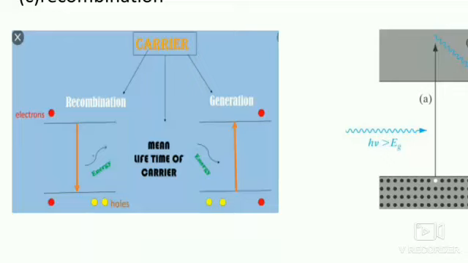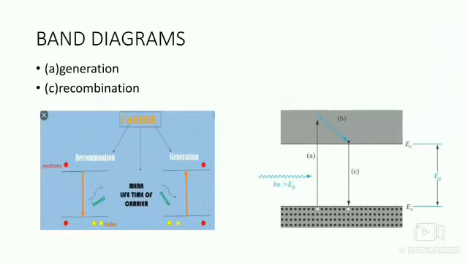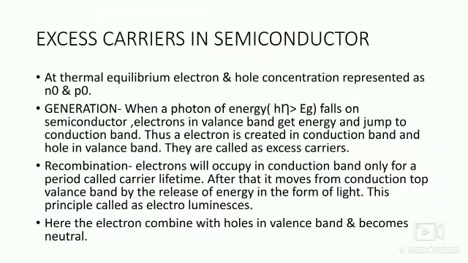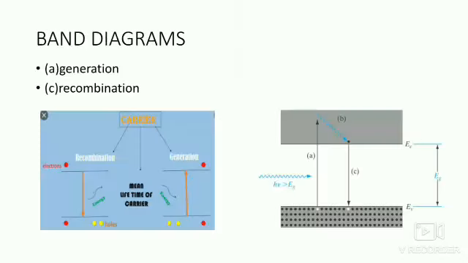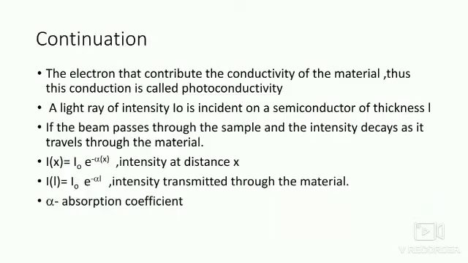Generation, which is seen in the rightmost end, is where the electron falls from the valence band to the conduction band by acquiring energy. In recombination, which is the leftmost part, the electron from the conduction band falls back to the valence band by the release of energy. Let us talk about the points mentioned in generation and recombination. Okay, now these are the two figures which you want to represent for these two mechanisms.